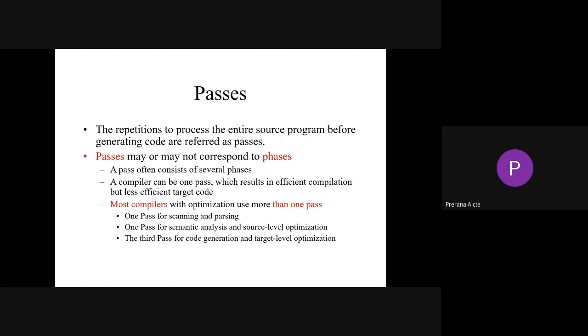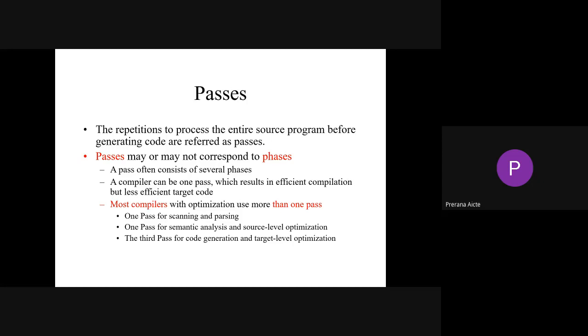So this is a very important concept in your compiler, because as I said, that was the general basics about the compiler, but the main thing about your compiler is passes. The repetition to process the entire source program before generating code is referred to as a pass. In C, if we press Alt F9, your program will be compiled, right?